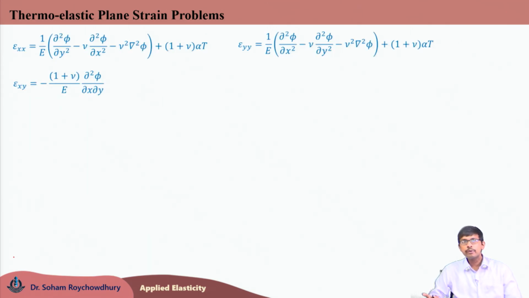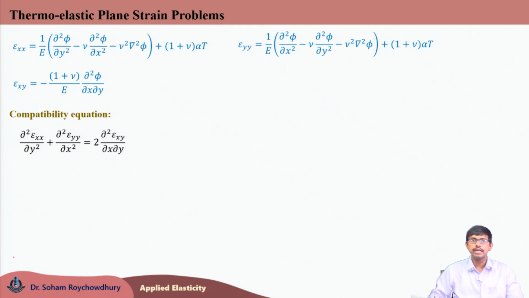Now, moving forward to the strain compatibility equation, which is required to be satisfied for ensuring the unique displacement field. So, the only strain compatibility left to be satisfied for the thermoelastic plane strain problem is del 2 epsilon xx by del y2 plus del 2 epsilon yy by del x2 equals 2 times del 2 epsilon xy by del x del y, same as the plane stress compatibility equation for 2D problems.